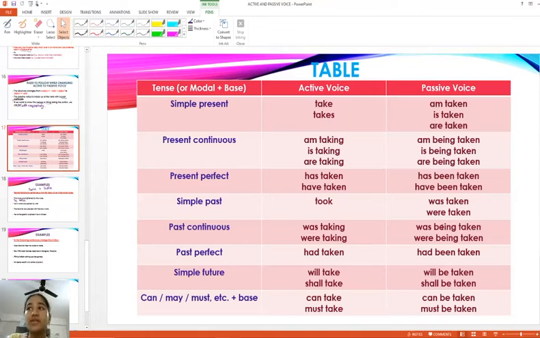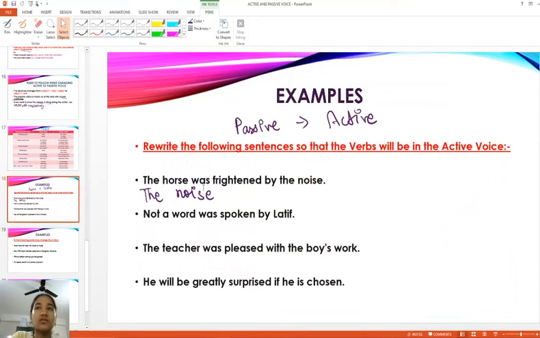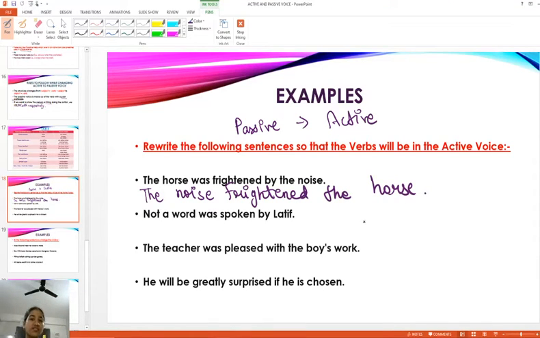So it will be: the noise frightened the horse. Okay, the noise frightened the horse.